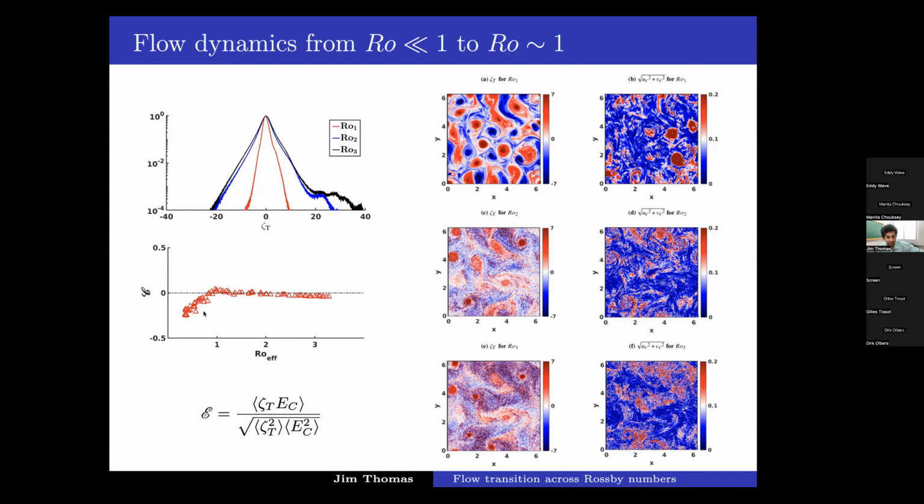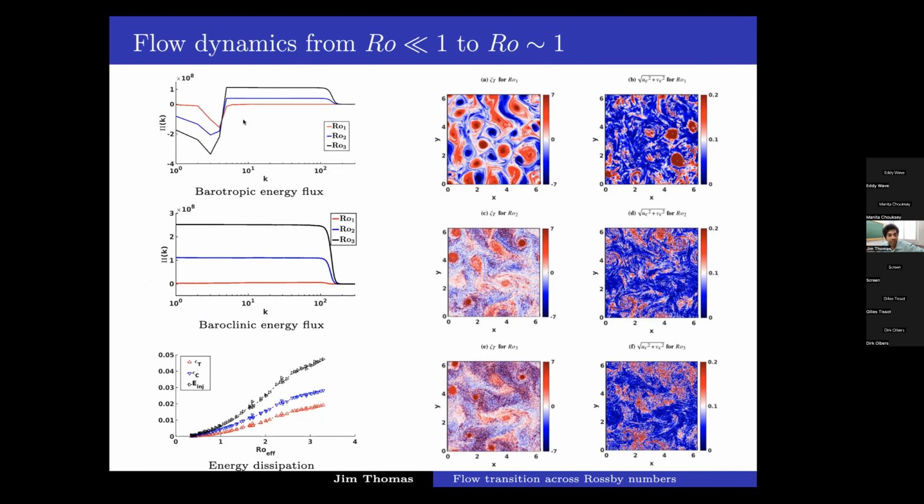And plotted here is the correlation between barotropic vorticity and baroclinic energy. When you plot this across Rossby numbers, at low Rossby numbers the correlation is negative, which indicates the affinity of the baroclinic flow for anticyclonic vortices. But as we increase Rossby number and it reaches order 1 value, these negative vortices disintegrate in the barotropic flow, and the affinity is lost. So we don't see any correlation as Rossby number approaches 1 between the baroclinic flow and the negative barotropic vorticity field.